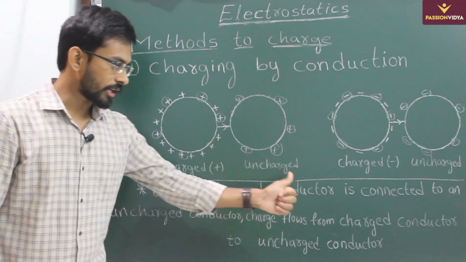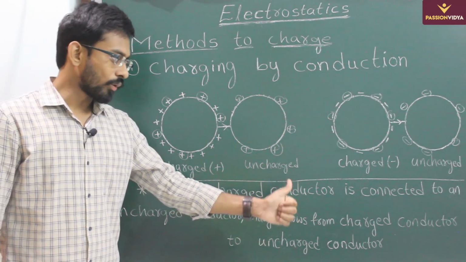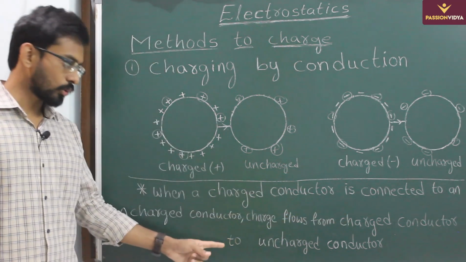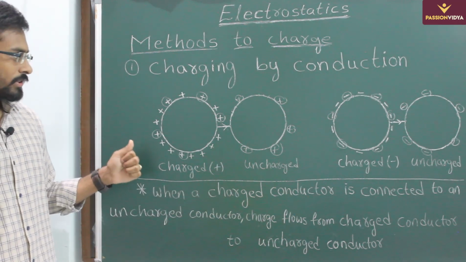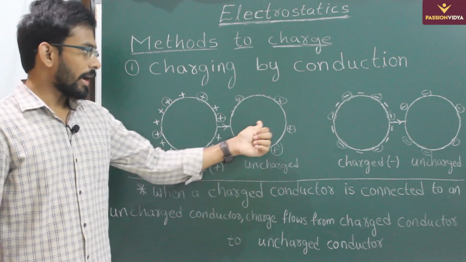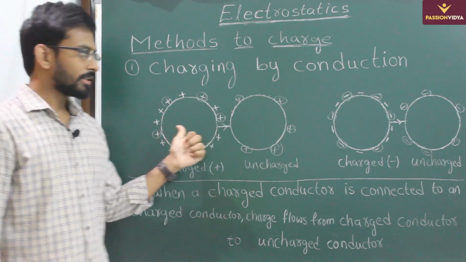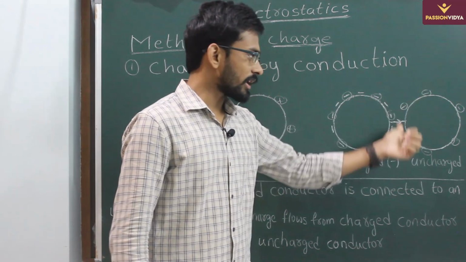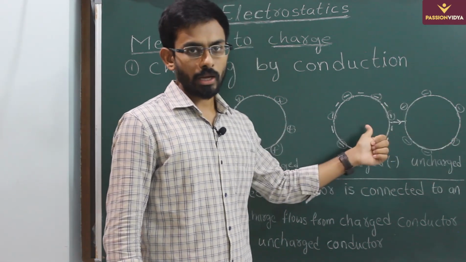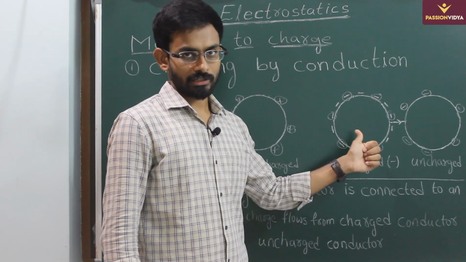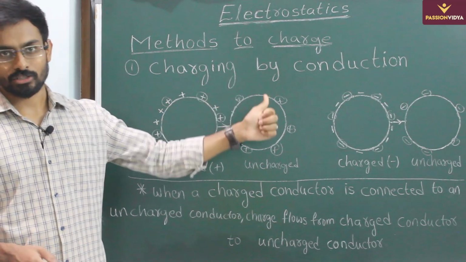When a charged conductor is connected to an uncharged conductor, charge always flows from the charged conductor to the uncharged conductor. So in this process, the uncharged conductor has become positively charged when you connect it to a positively charged conductor. Similarly, an uncharged conductor has become negatively charged when you connect it to a negatively charged conductor. So this is the process of charging by conduction.